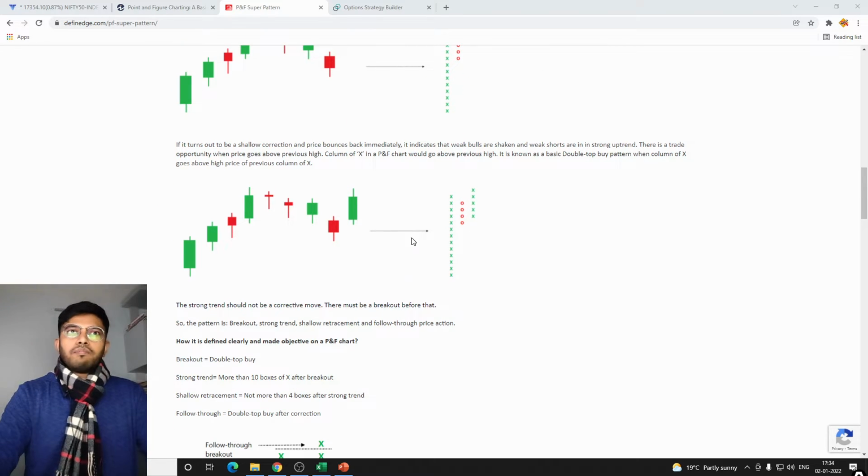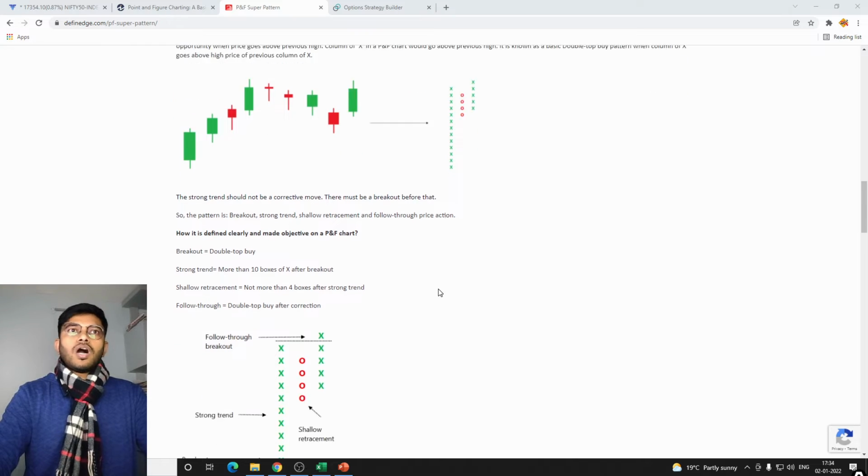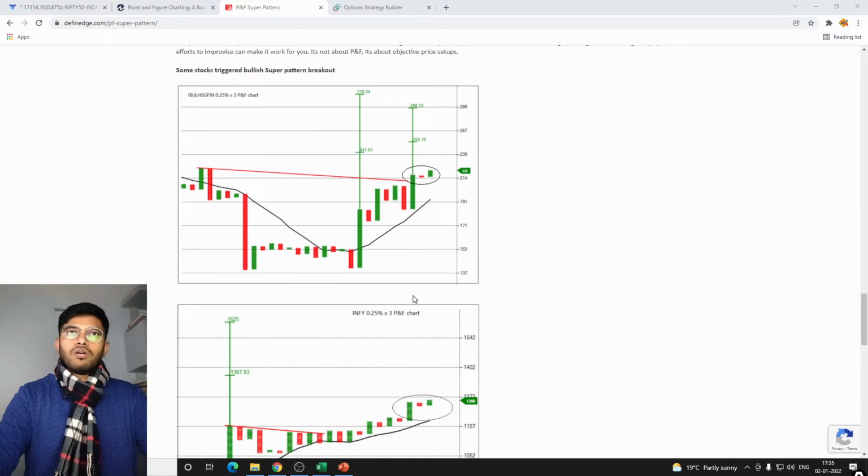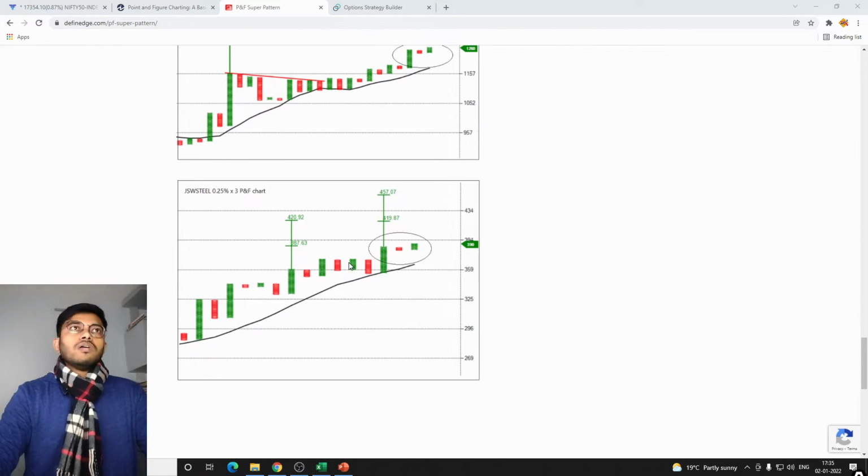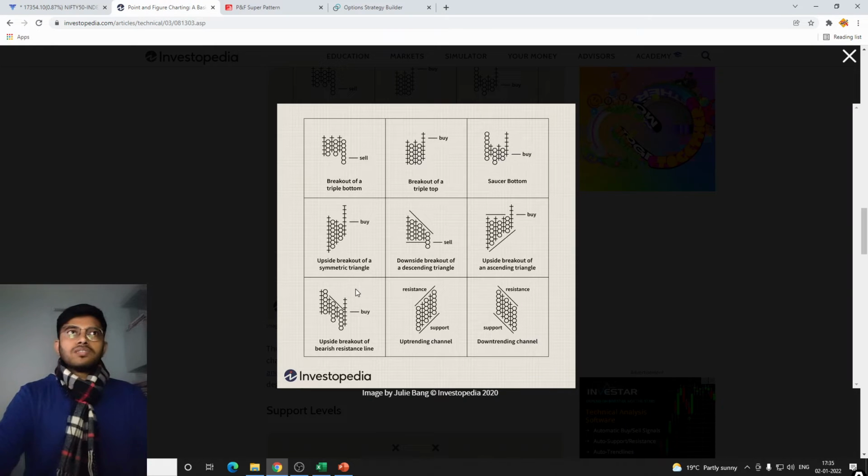There are a couple of patterns about how this goes, and you can read about it on this blog also. But I found Investopedia's depiction of the patterns quite simple, so you can just check here. So it can be a triple bottom breakdown, a formation of downfall.